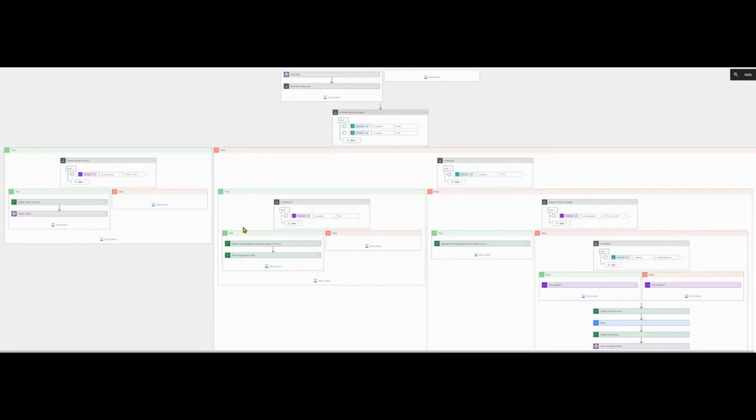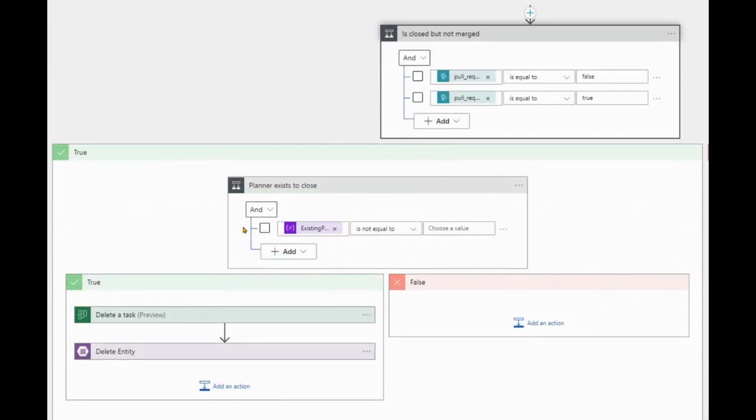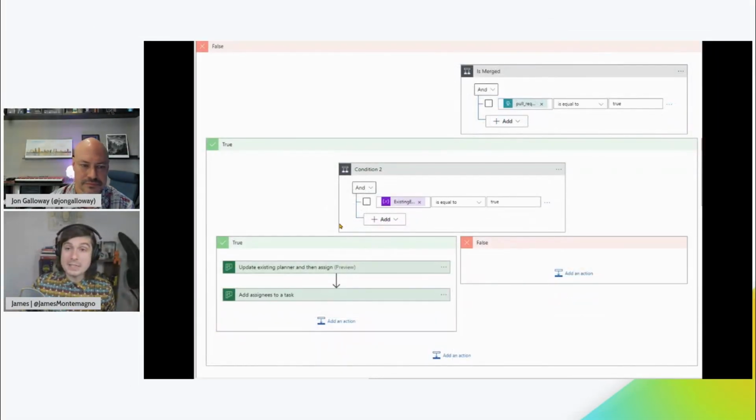The first thing is that there's a bunch of different ifs and conditions to figure out what it needs to do. One of the things that may need to happen is a pull request may have been closed and not merged. It figures that out based on information passed in and if there's anything in table storage already. And if so, it deletes the task on the planner board and deletes the entry in table storage. Another possibility is that the thing has been merged and it's ready to go and it already exists. So move that planner ticket over to another bucket and then assign that task to individuals to schedule it inside of our CMS.